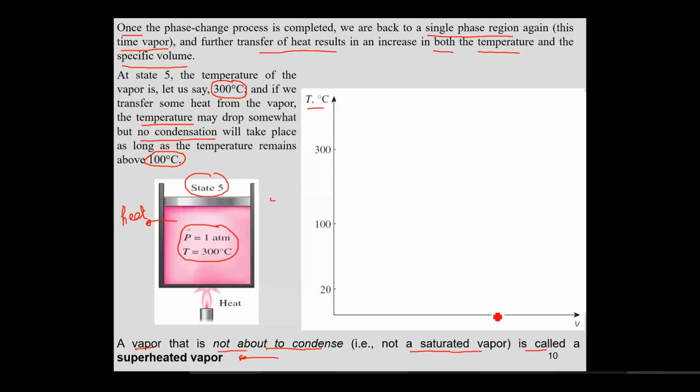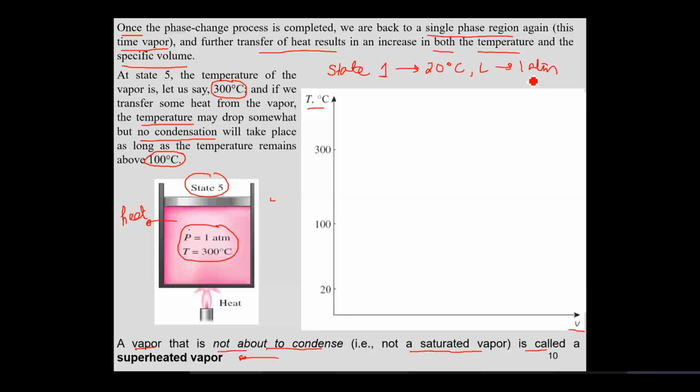So a temperature-specific volume plot would show how the states changed during this process. The process started with the first state. What was State 1? Your water was at 20 degrees centigrade, liquid, and at 1 atm